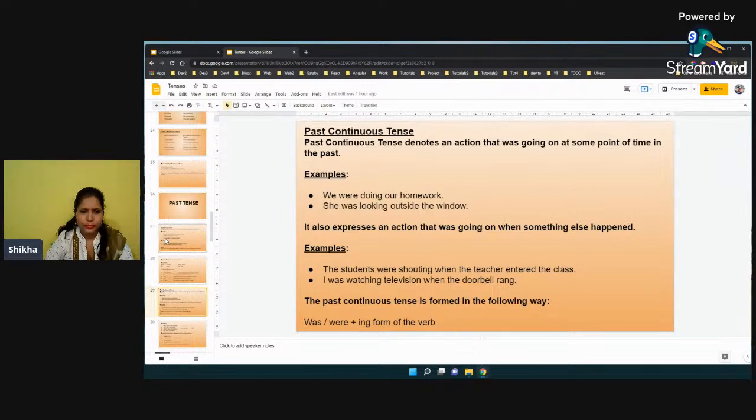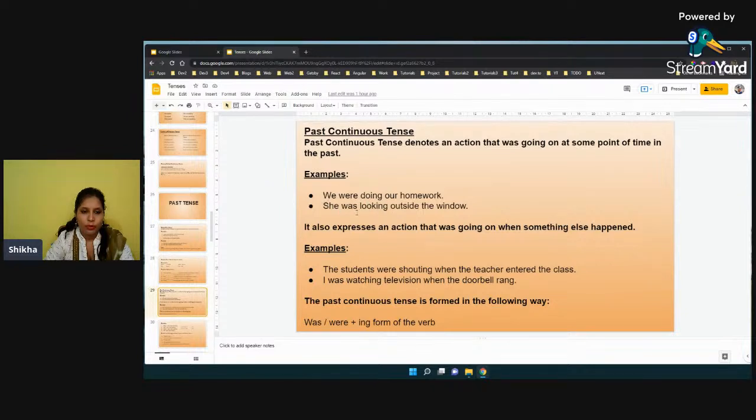So, for example, we were doing our homework. So, what is the helping verb we are using here? That is were. Okay. So, we have got the pronoun we, and then the helping verb were, and then the verb do with its ing form, that is doing. We were doing. So, this is past continuous tense.